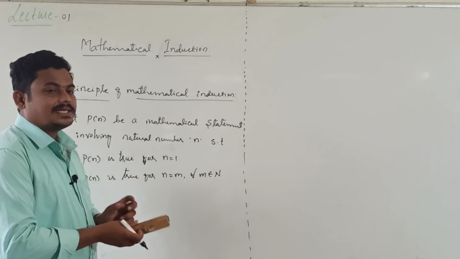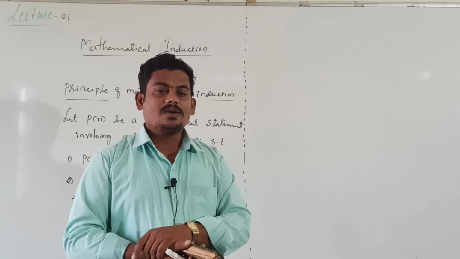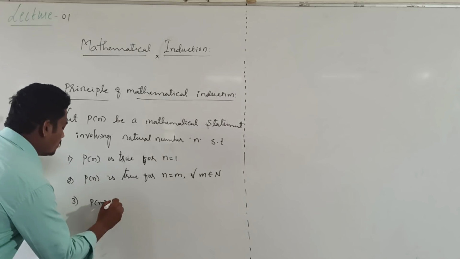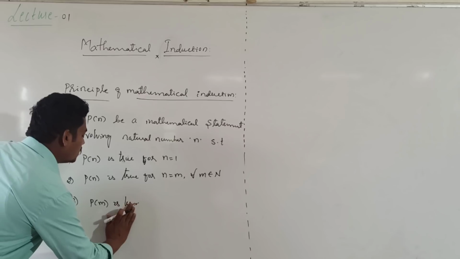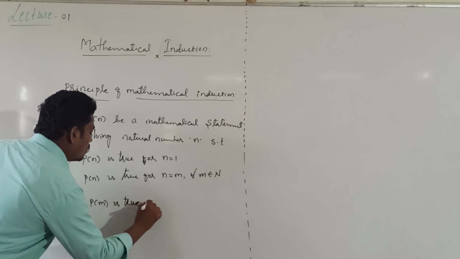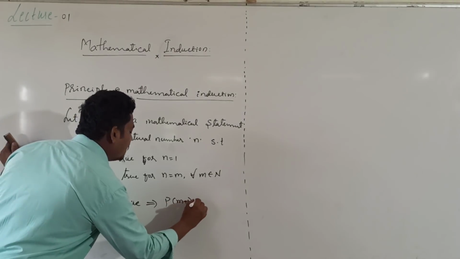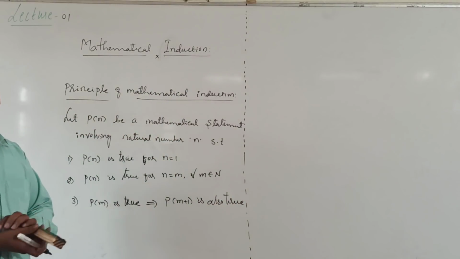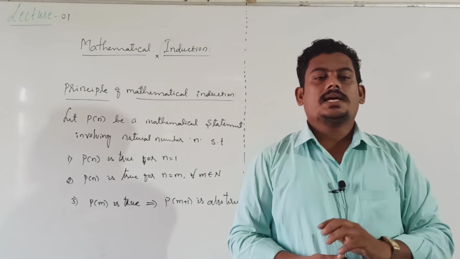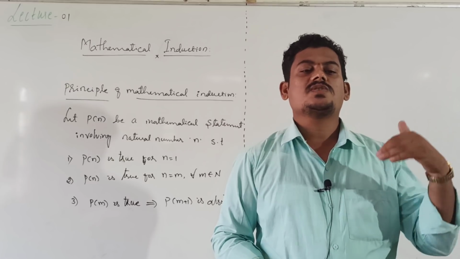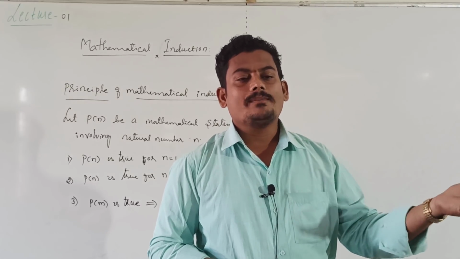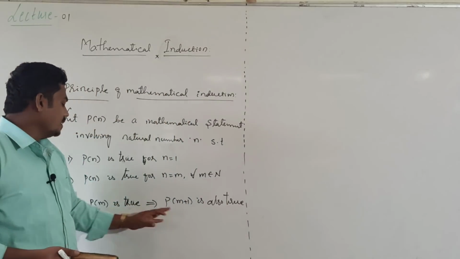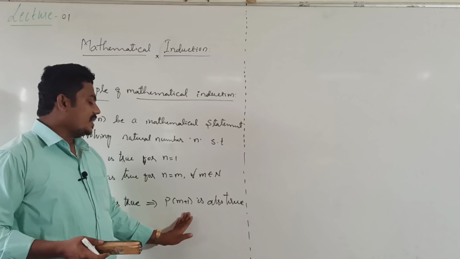If P of n is true for n equal to m, that is, P of m is true, then it implies P of m plus 1 is also true. This means that if it is true up to n equal to m, then it is also true for the next natural number, n equal to m plus 1. So P of m is true implies P of m plus 1 is also true.